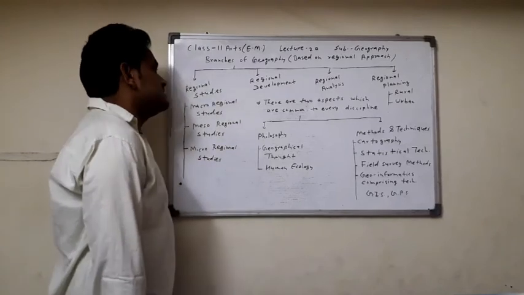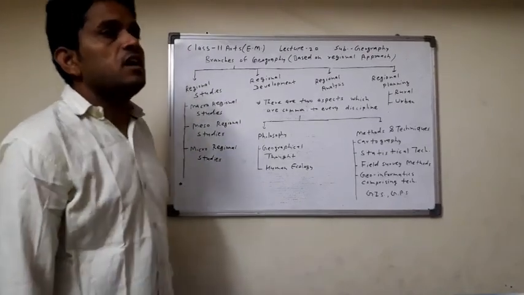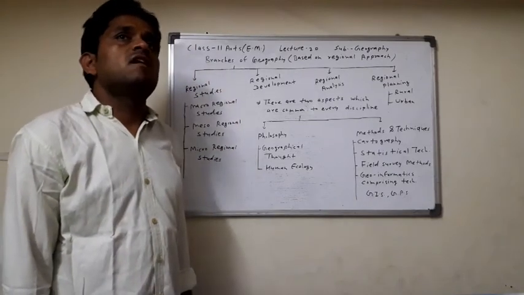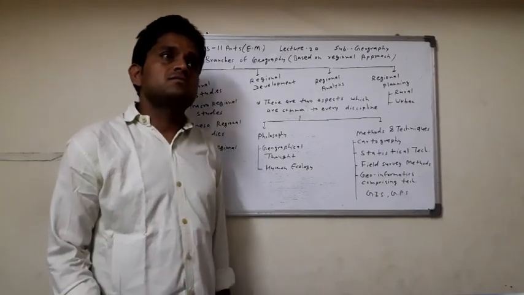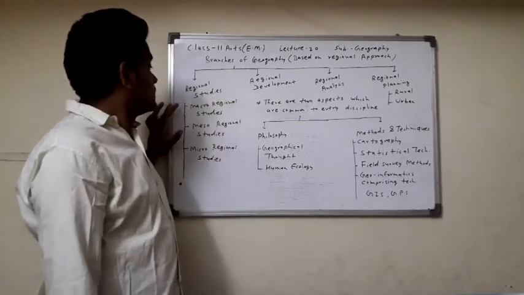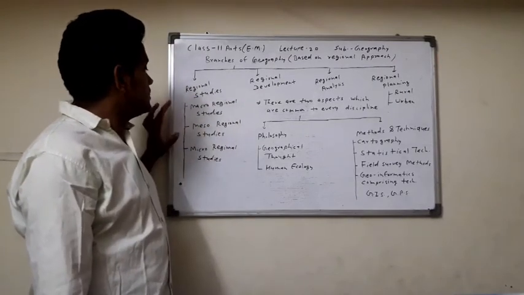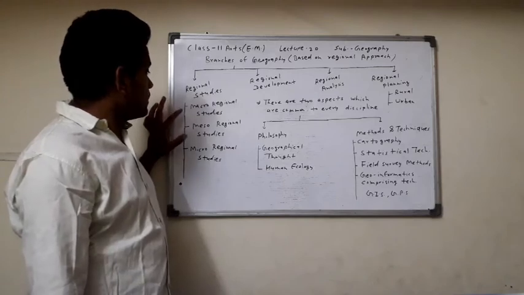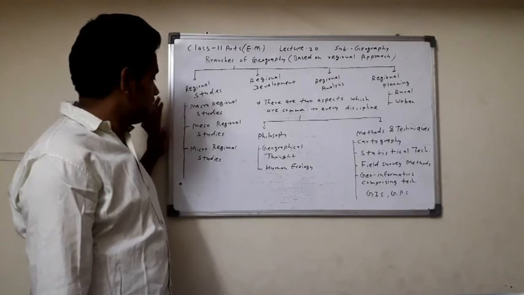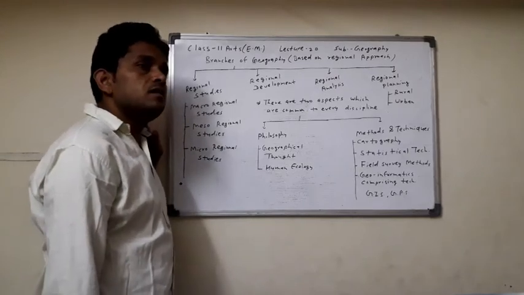Regional studies is the study of the whole region and the characteristics found in it. It includes micro regional studies, meso regional studies, and macro regional studies.